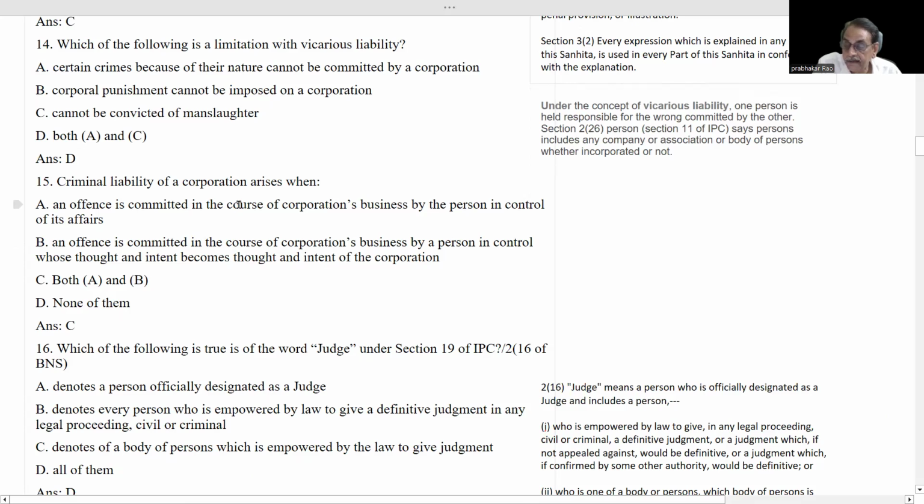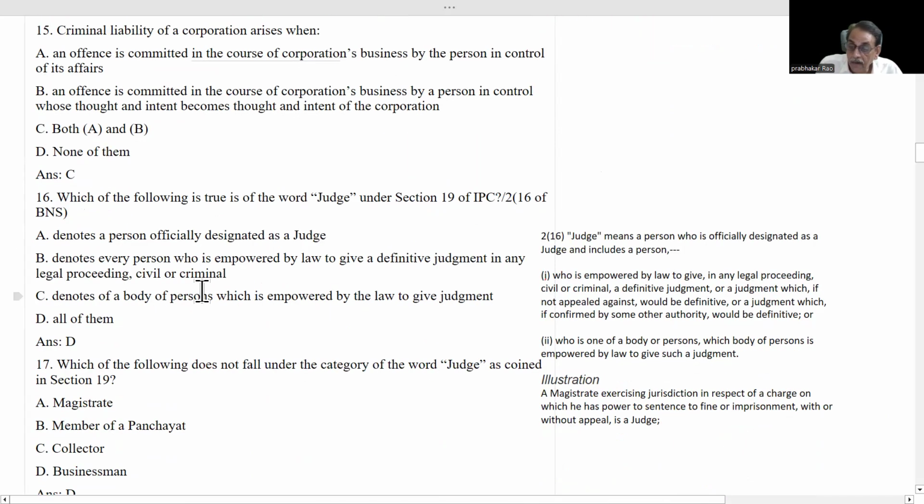Here, actus reus is there. That means criminal liability of a corporation can be attributed to an offense committed in the course of corporation's business, not in an individual capacity. If it arises in the course of corporation's business, then only criminal liability of the corporation arises. Answer is C, both A and B.